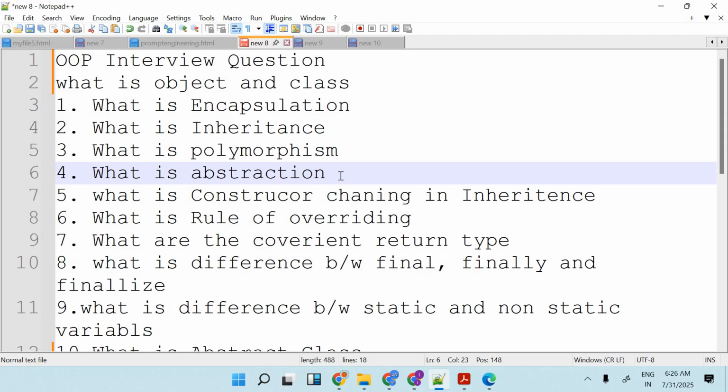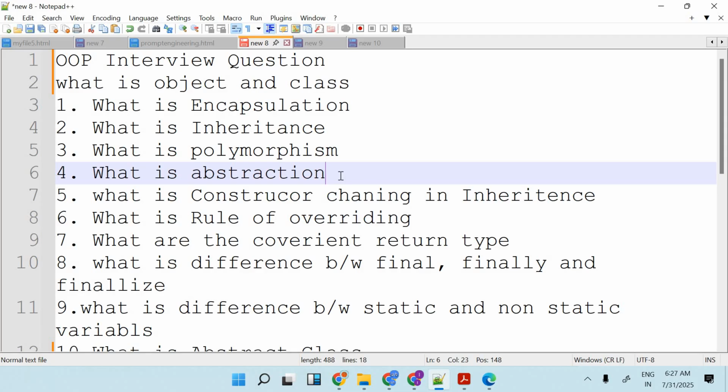Next question: what is constructor chaining in inheritance? Constructor chaining is one of the important questions you may get during the interview. As the name suggests, chaining means we are connecting multiple constructors. When we talk about inheritance, the answer looks very simple, parent and child class, but when you go into the implementation, there are a lot of challenging things. Constructor chaining is one of the topmost questions that comes in inheritance.